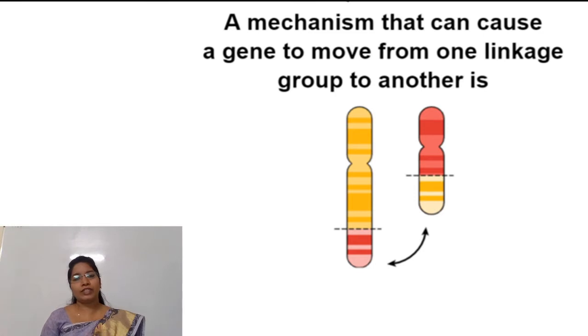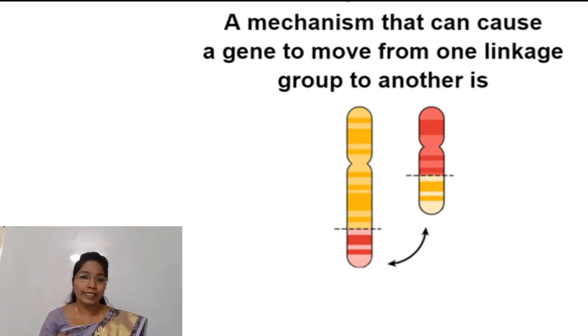As we have seen in the previous session about linkage, linkage is a phenomenon in which the genes present on the same chromosome tend to be inherited together if they are closely located with each other. This phenomenon is called linkage, and all these genes are called linked genes.